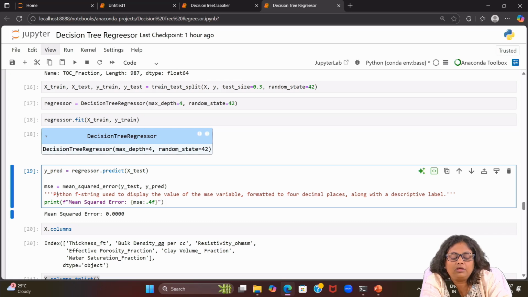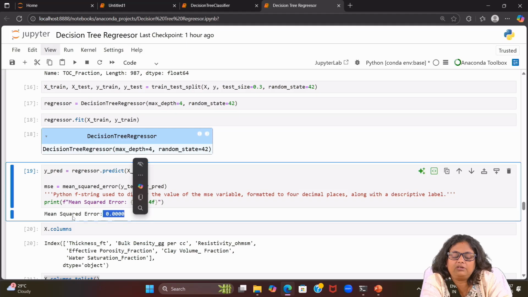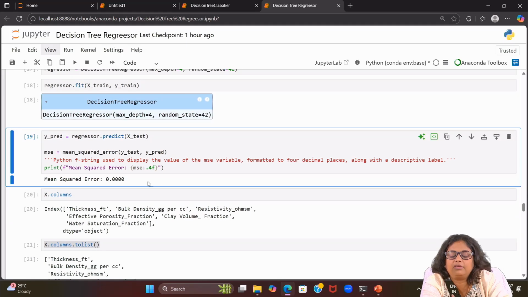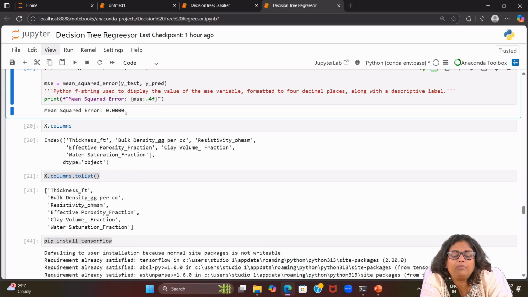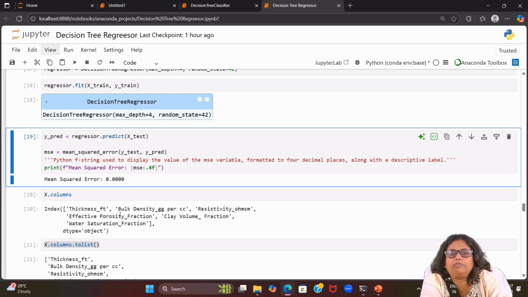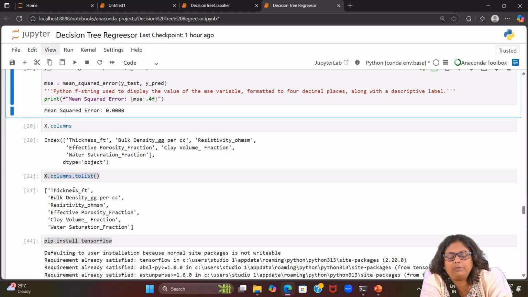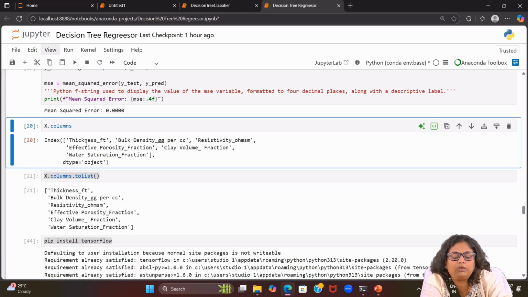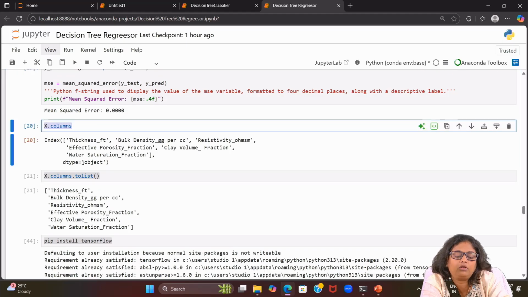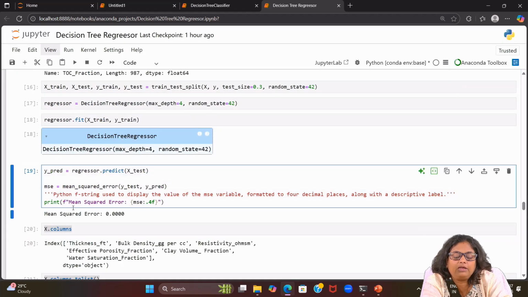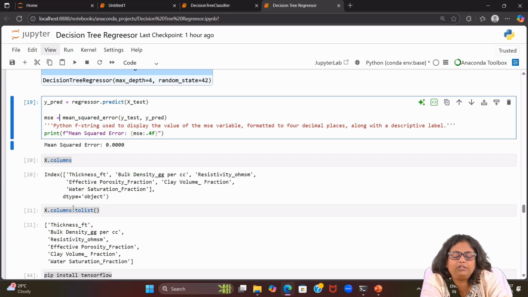So a Python f-string is used to display the value of the MSE variable, formatted to 4 decimal places along with a descriptive label. This mean square error is giving 0. For that data it is giving no error. Okay, so y_test and y_predict are equal. Now moving to this x.columns. Till here we have calculated the mean square error.